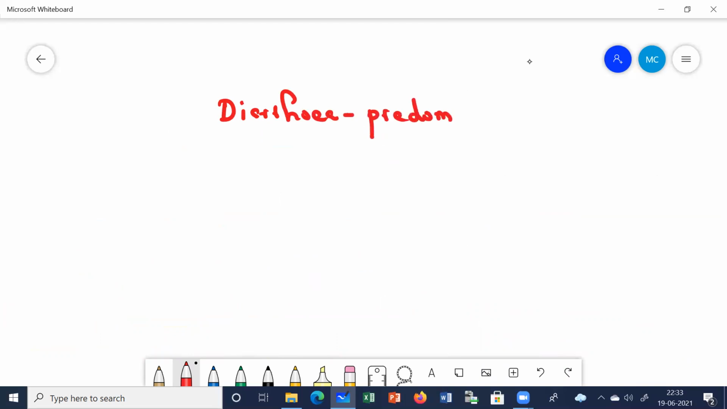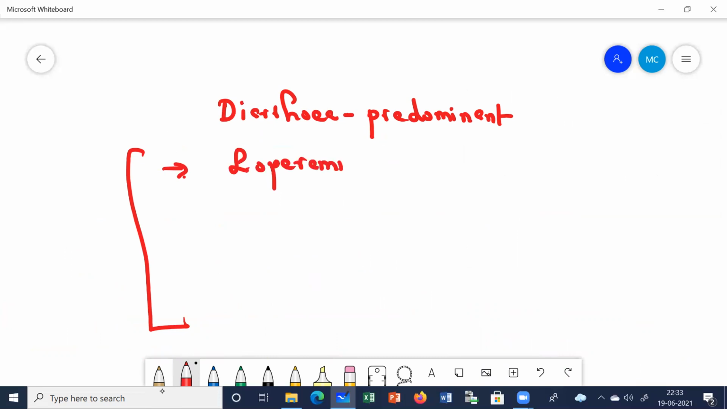Diarrhea predominant IBS, which is the drug which is prescribed here. We mainly prescribe the patient certain drugs, there are a number of drugs. I'll just write down the drugs first and I'll explain to you one by one. First is loperamide, a very common drug which is given to patients of diarrhea predominant IBS.